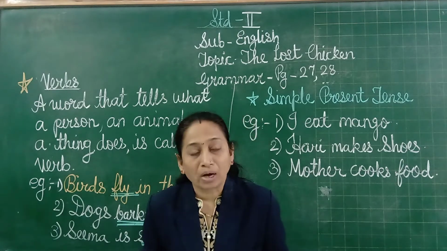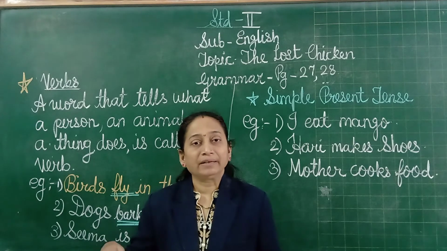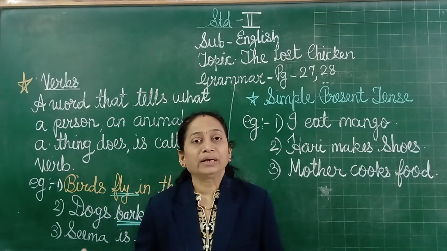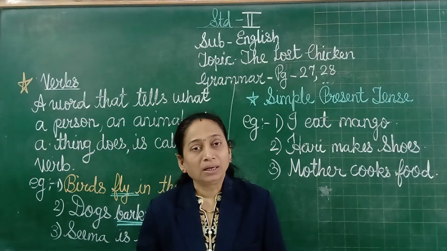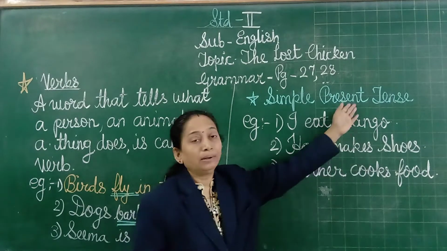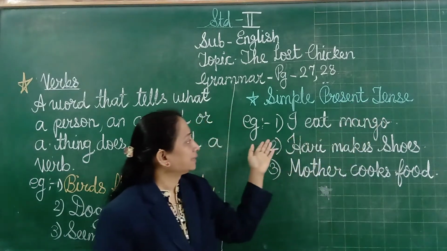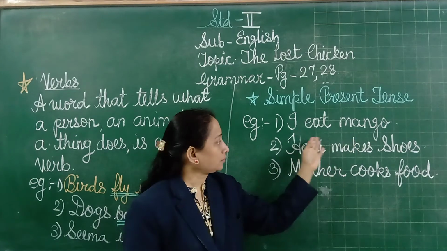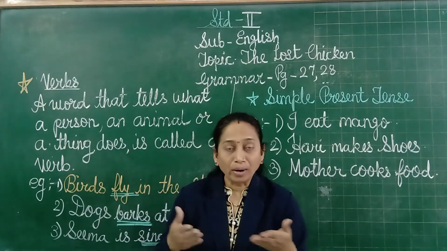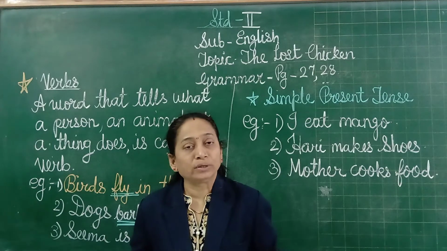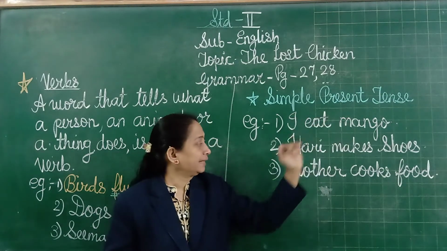Suppose at home you are playing with a ball. Right now, what you are doing at present, playing with the ball, is called the present tense. Simple present tense. Now see the example: I eat mango. I eat mango means now I am eating the mango. At present I am eating the mango. So it is called the simple present tense.